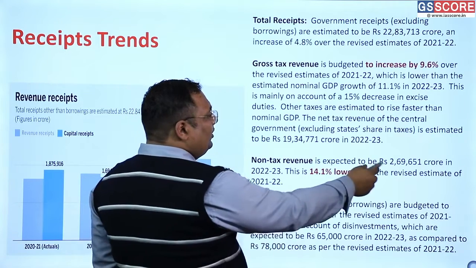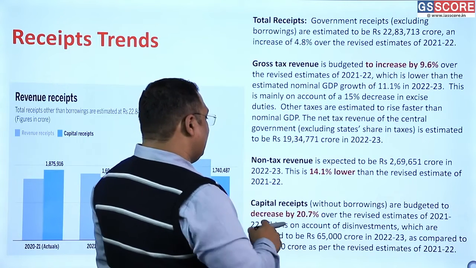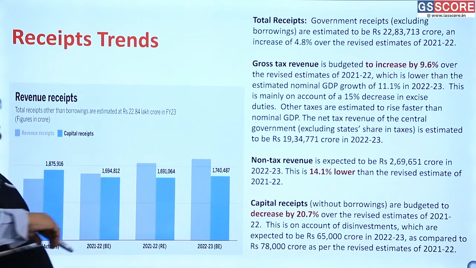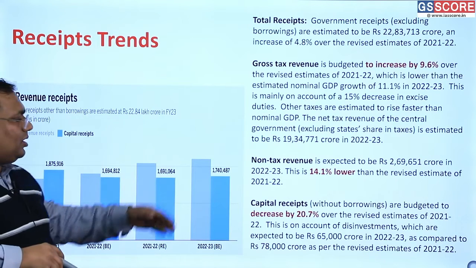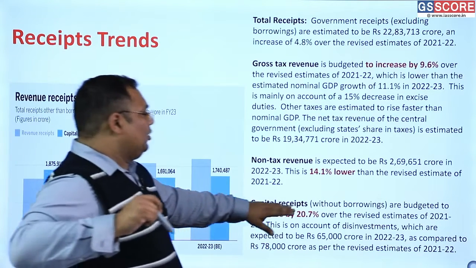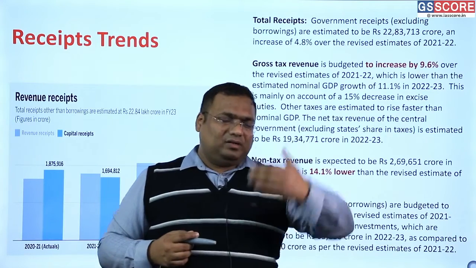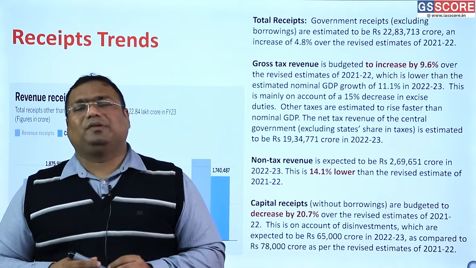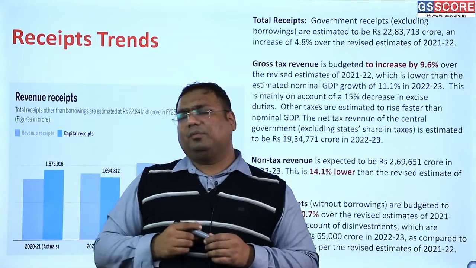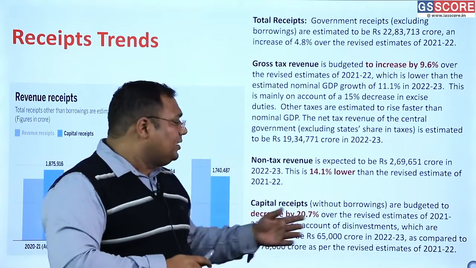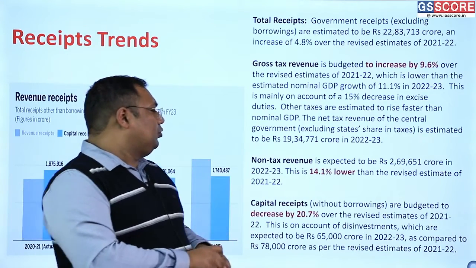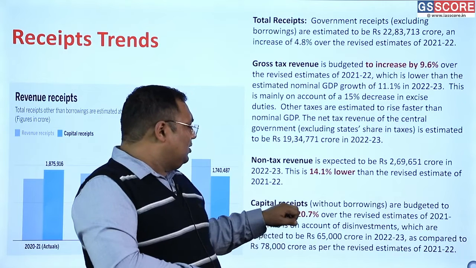Similarly, the non-tax revenue is lower and the non-debt capital receipt is also lower. Non-debt capital is lower because the number of PSUs we sold this year is lower. In the years earlier, we were selling more shares in our PSUs. This year, we didn't have to sell as much because our tax revenues improved. So this was also an important thing. This is a good thing.